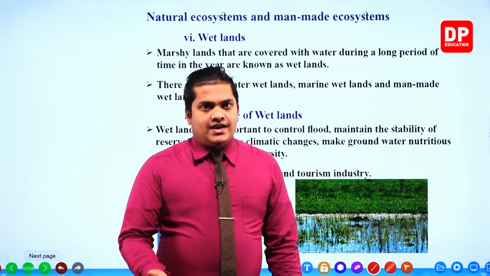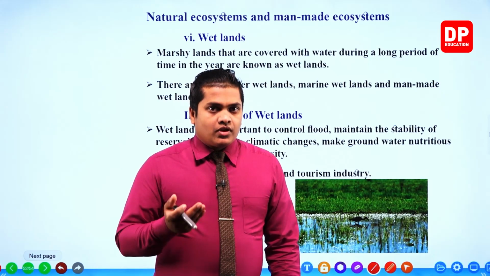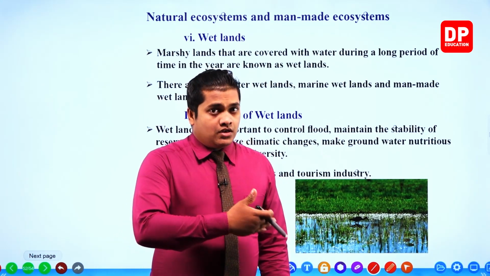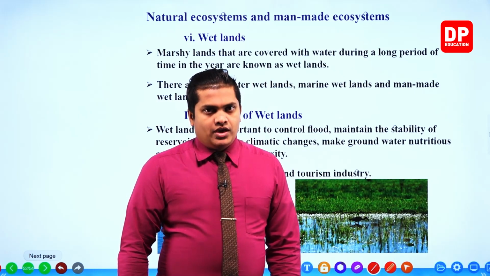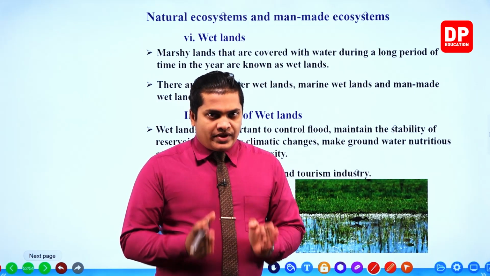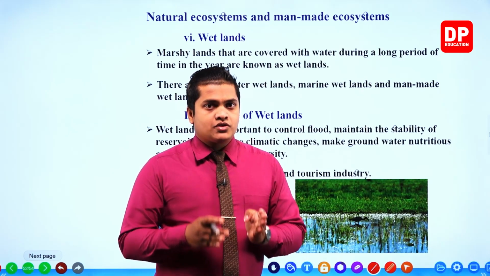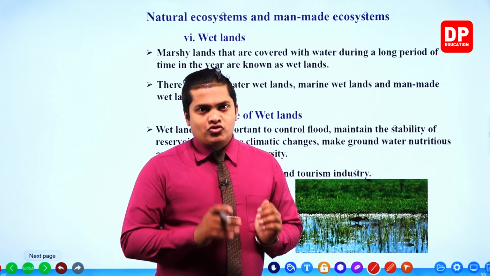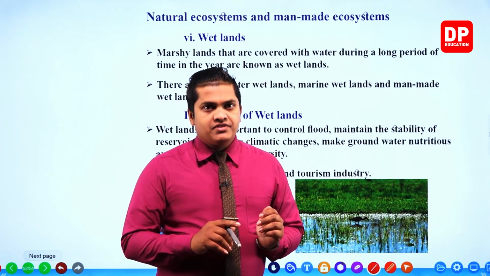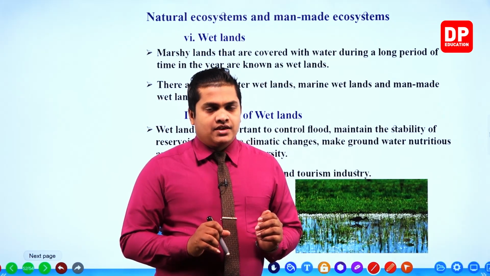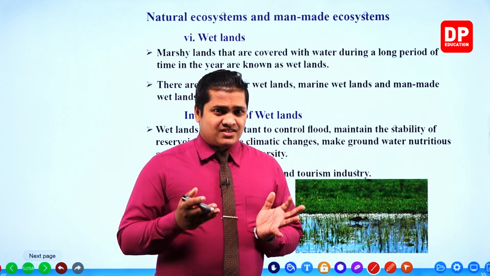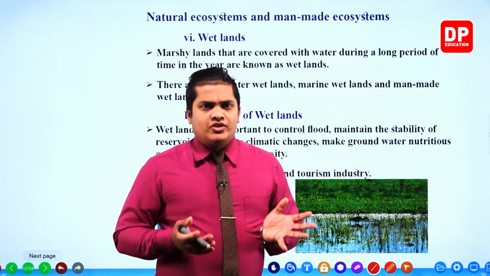Water is there, but the amount of water is somewhat lesser than those other sources. These wetlands also play a very significant role in biodiversity. We can even take paddy fields as a kind of wetland, marshy lands.